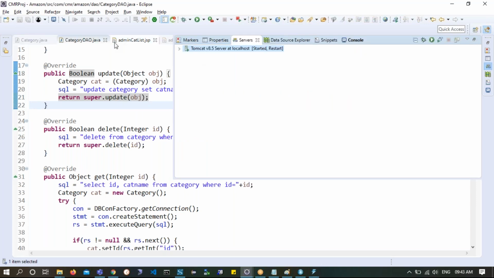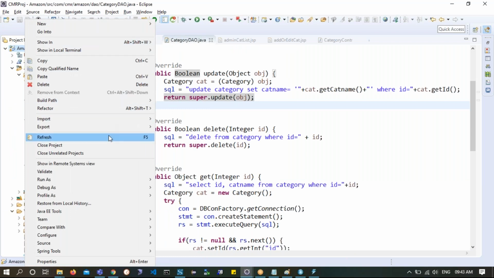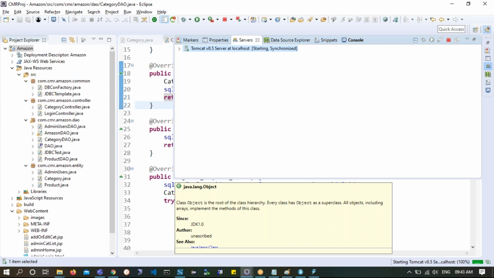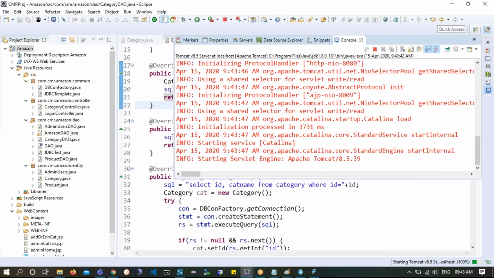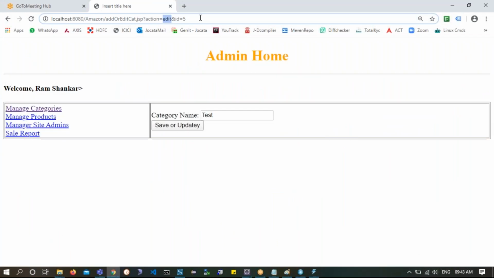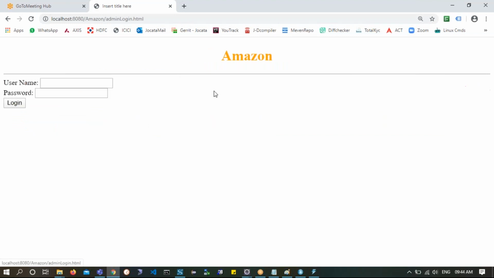Let's stop this and then restart it properly, so that everything we have edited and resaved will be cleaned, and then again it will clean that project and build it again, and run on the server. So we'll take Control C, Control V. I'll try to log in as admin. So Ram 123.